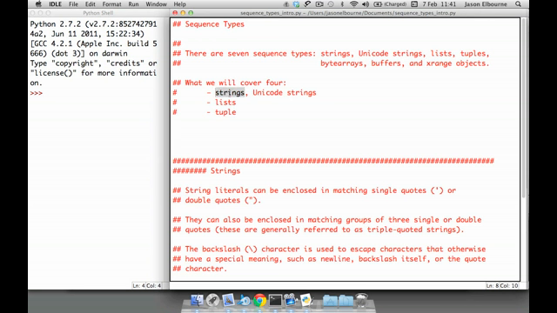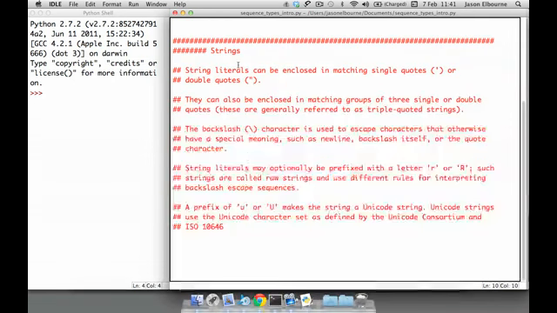The 4 types are the strings and the Unicode strings, and we're going to group those together in one. We'll talk about the lists, and we'll talk about tuples. Those are the major sequence types that you use almost all the time. The other ones are more for intermediate and advanced usage, and they're not used quite as often. Let's just dive right in and start talking about strings.